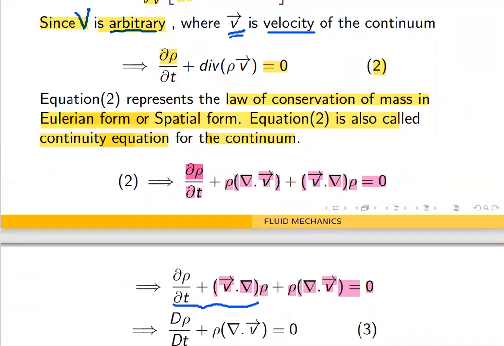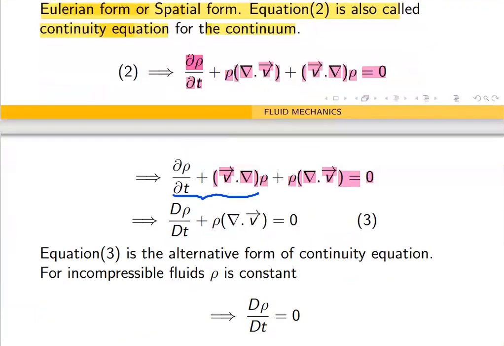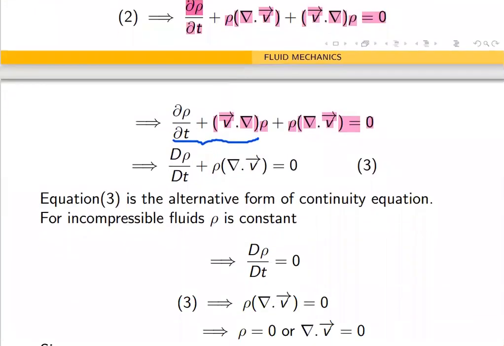This equation 3 is the alternative form of the continuity equation in Eulerian form. Now suppose we take the continuum to be a fluid, and in particular an incompressible fluid. That means ρ, the density, is constant.